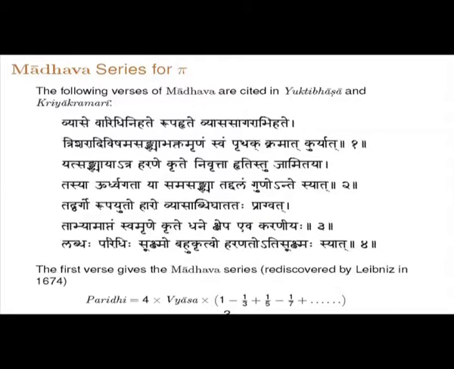So the following verses of Madhava are cited both in Yukti Bhasha and Kriya Kramakari. Vyase Varidhini hate Rupa hrite Vyasa Sagarabhihate Tri Sharadi Vishama Sankhya Bhaktam Rinam Swam Prithak Kramat Kuryat. So just this verse will tell you this relation, that the circumference is 4 times the diameter multiplied by 1 minus 1 by 3, 3 shara is 5 plus 1 by 5, Trisharadi Vishama Sankhya, the odd numbers, Bhaktam divided, Rinam Swam, that is both negative and positive, Prithak Kramat Kuryat, go on doing it.